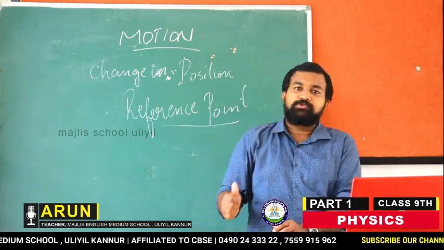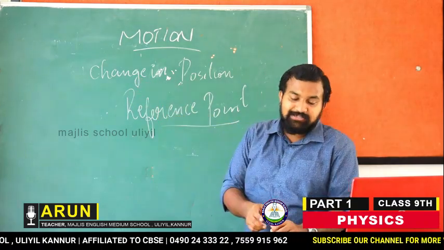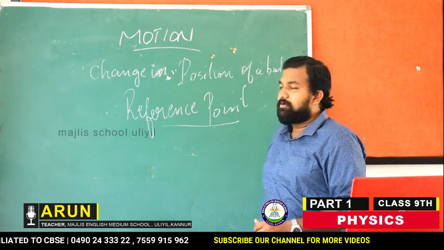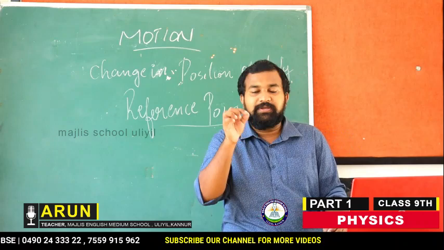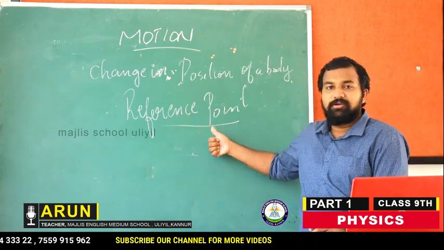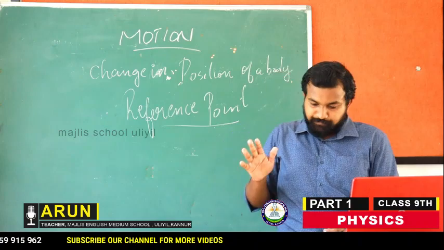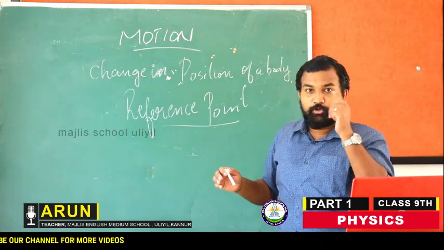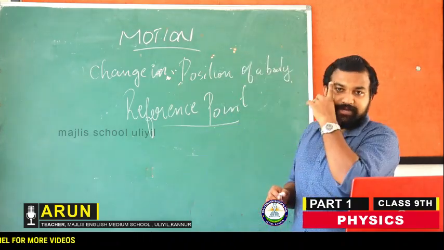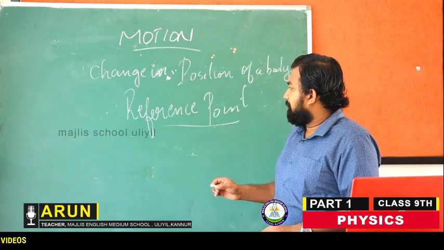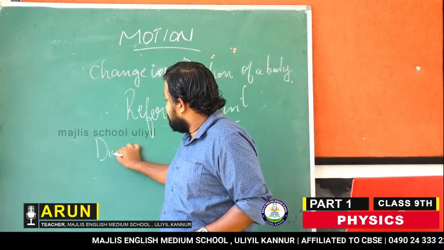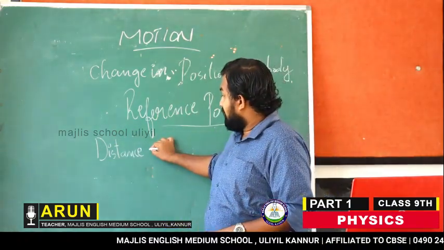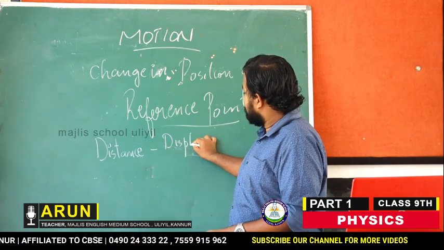I think it's clear. So motion means change in position of a body. And how is it changing? The change is recognized with respect to the reference point. So the change in position and the reference point are the main 2 points we want to note down whenever we are studying motion. Now we have some other terms like distance. Distance is an important term when we deal with motion. Distance, and a new term, displacement.